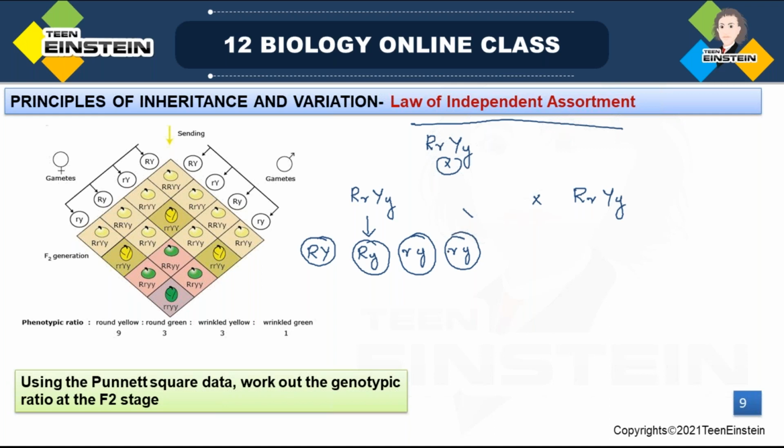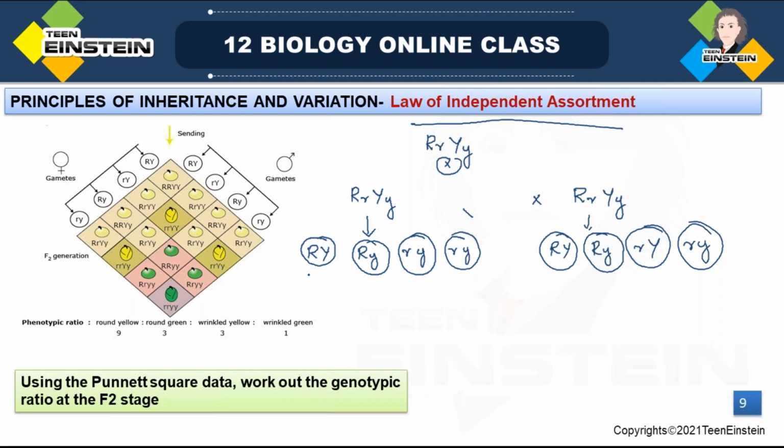So these are the possible combinations. And here also in the same way: capital R, capital Y; capital R, small y; small r, capital Y; and small r, small y. These are the possible gametes, right?